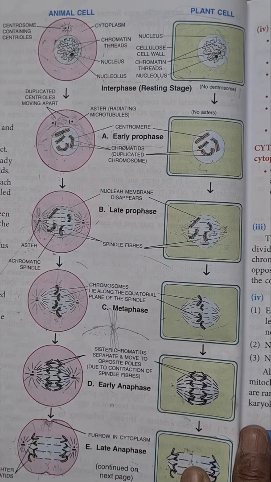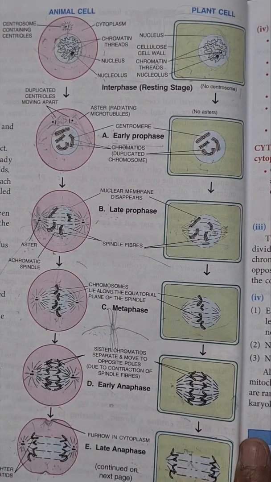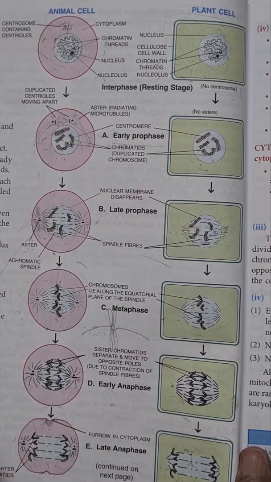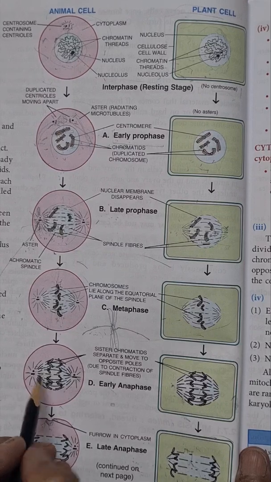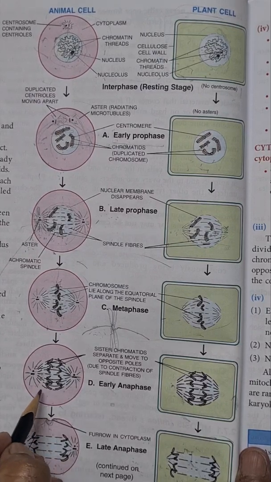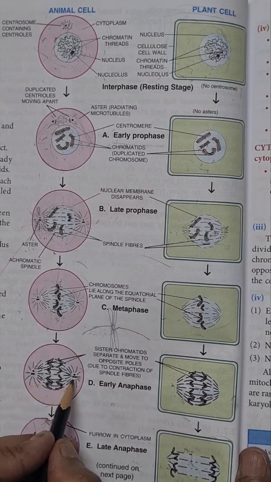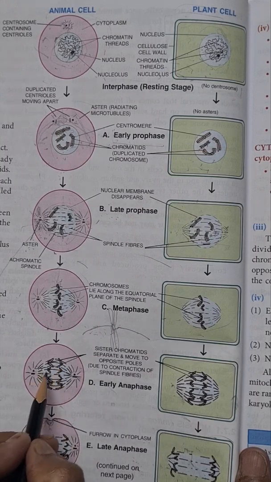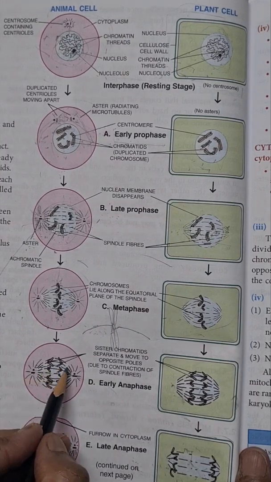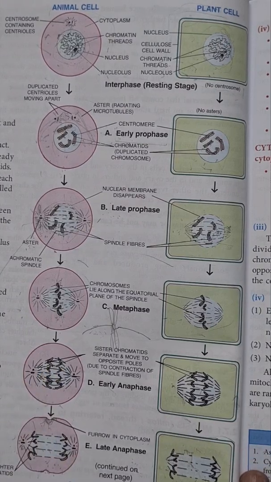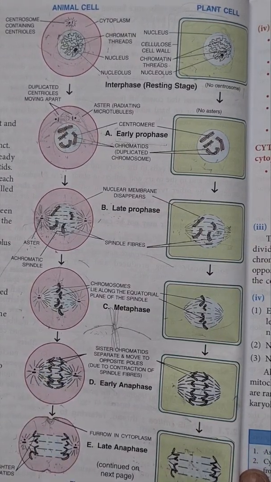Now after these two changes, the cell enters the next phase, anaphase. The first change which occurs in anaphase is contraction of spindle fiber. Spindle fibers start contracting. As they contract, they split the centromere into two parts. Centromere division separates the two sister chromatids apart from each other.